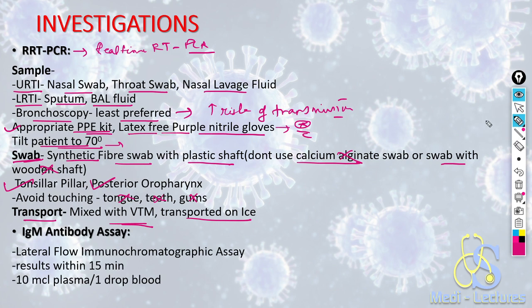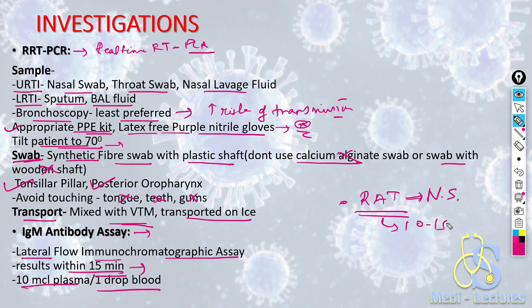Now talking about IgM antibody assay, the sample is taken from the blood or serum. It is based on lateral flow immunochromatographic assay. Results are available within 15 minutes, and 10 microliter of plasma and 1 drop of blood is enough for giving the results. Government has also included rapid antigen test, in which the sample is taken, similar to RT-PCR, from nasal swab and throat swab, and the results are available within 10 to 15 minutes.